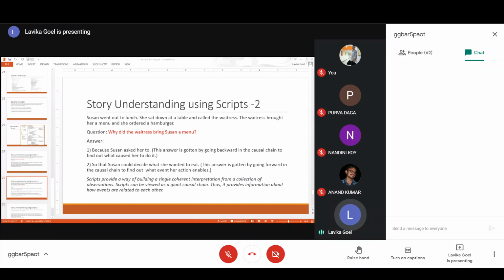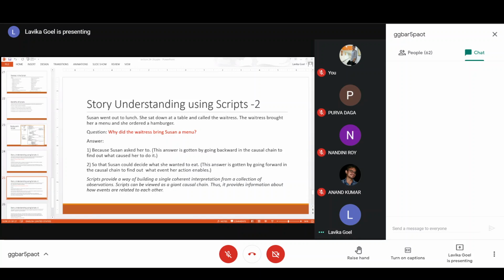So if you want to answer why the waitress brought a menu: so that Suzanne could decide what she wanted to eat. This answer is by going forward in the causal chain and finding out what event her action has enabled. The event enabled is that Suzanne ordered a hamburger. So going forward also, you can understand the answer for this question. Basically, if you link the sequence of events, going backward or forward, you can get answers to your queries.